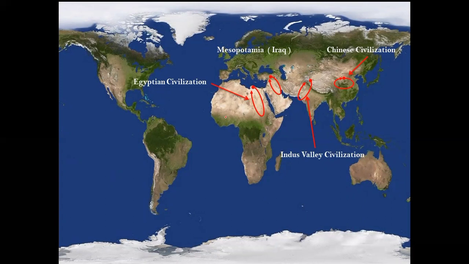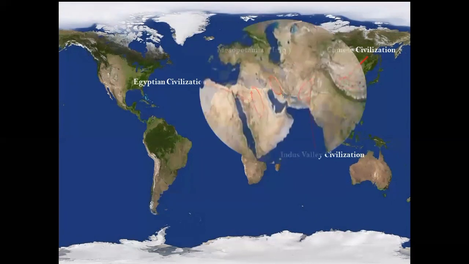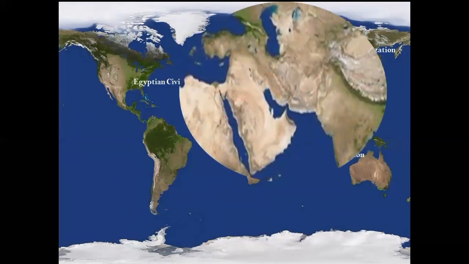the world. Now let us try to understand each of these civilizations and the different rivers in which they flourished. First of all, let's try to understand the Mesopotamian civilization here. When we talk about the Mesopotamian civilization, there are two rivers in which it flourished. First of all, on the left-hand side we have the river Euphrates, and on the eastern side we have the river Tigris.